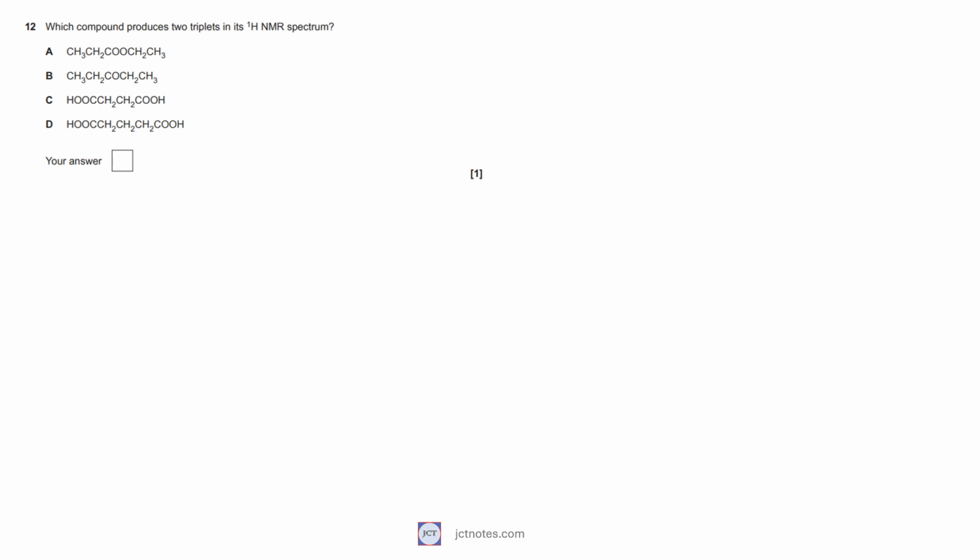In question 12, we are asked which of the four given compounds will show two triplets in the proton NMR spectrum. We are going to see a triplet when a carbon-hydrogen bond is adjacent to a carbon with two hydrogens. To obtain two triplets, we need each adjacent group to have a different environment. Let's see case by case.